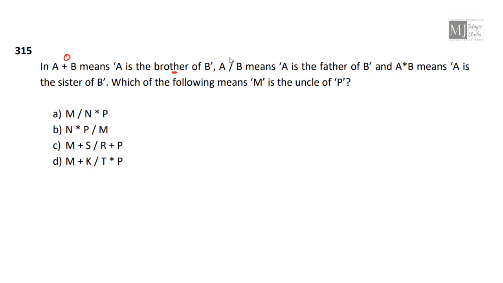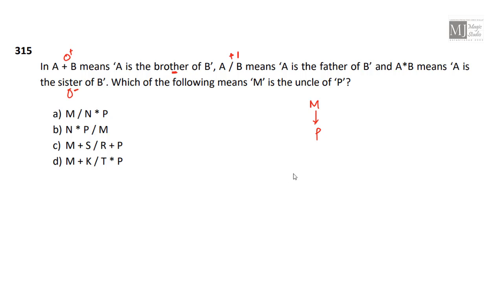A slash B means A is father of B. Let me give a score of 1, one generation above. A into B, A asterisk B means A is sister of B. Here this was O plus, here this is O minus. Which of the following means M is uncle of P?